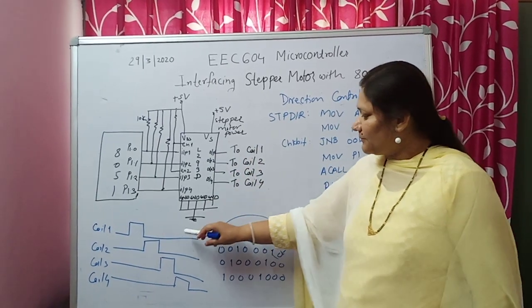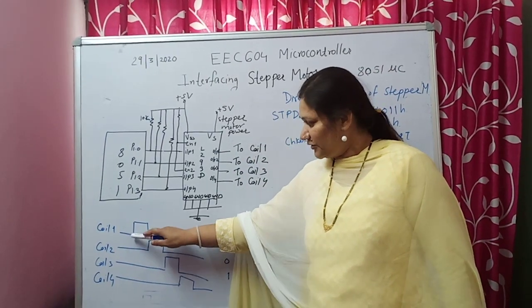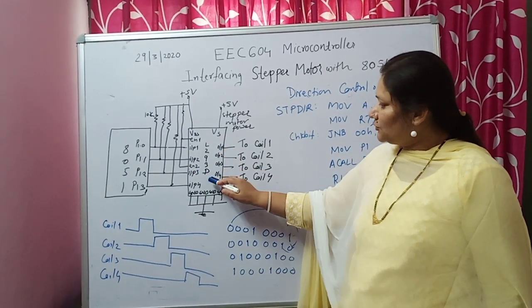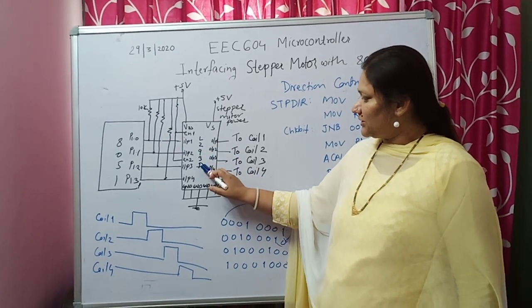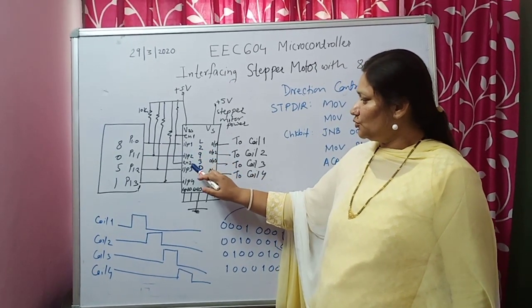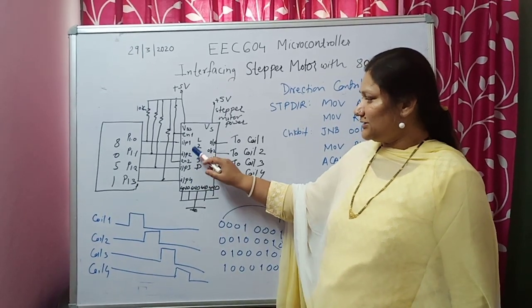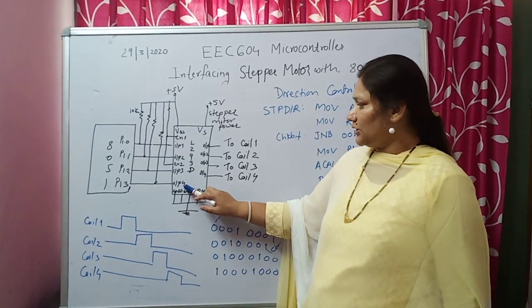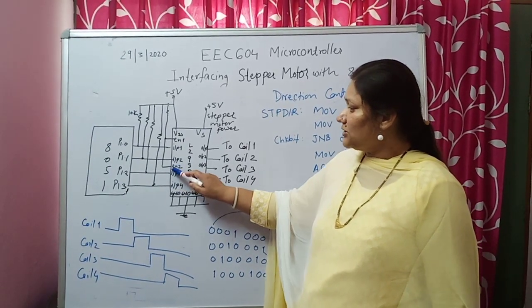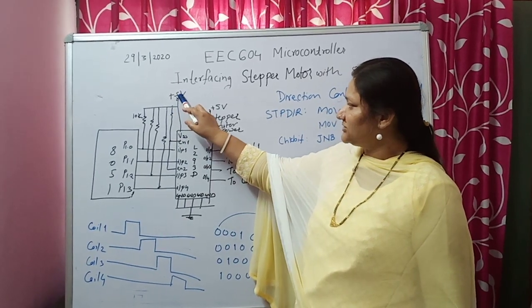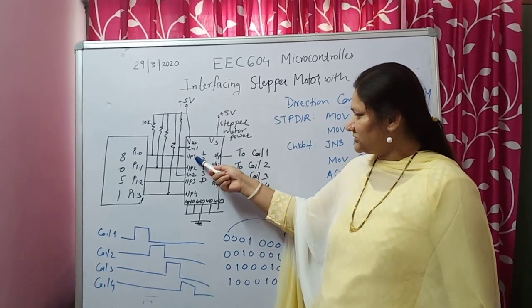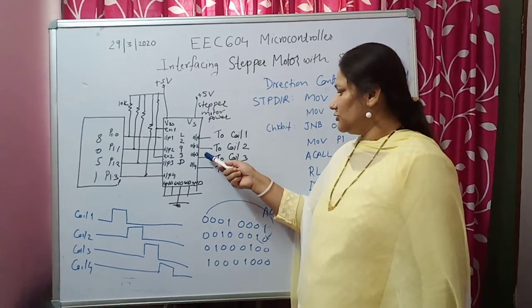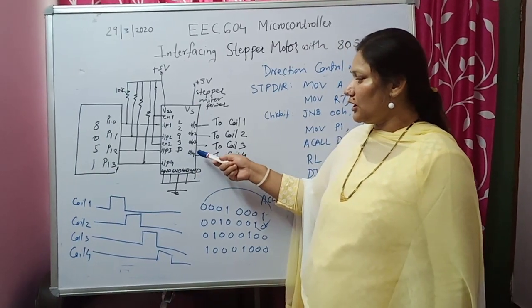Because the stepper motor has 4 coils, we have to energize coil 1, coil 2, coil 3, coil 4. So we have to use all 4 drivers of this IC: input 1, input 2, input 3 and input 4. As we know, input 1 and input 2 have 1 enable, and input 3 and input 4 also have 1 enable. So both the enables will be given to the plus 5 volt supply. Now input 1 corresponds to output 1, input 2 to output 2, input 3 to output 3 and input 4 to output 4.